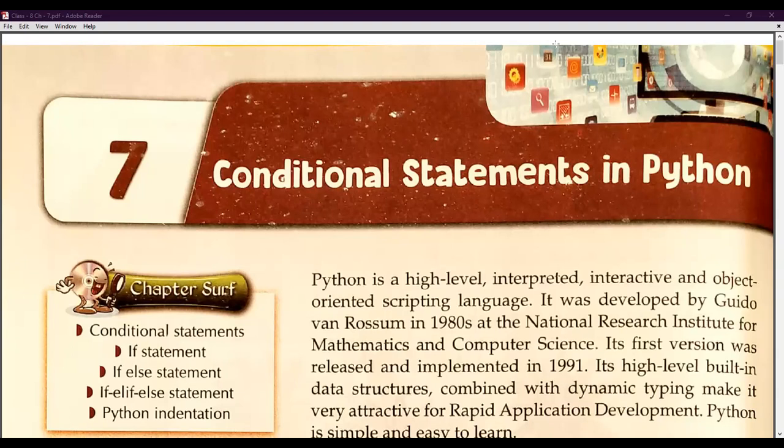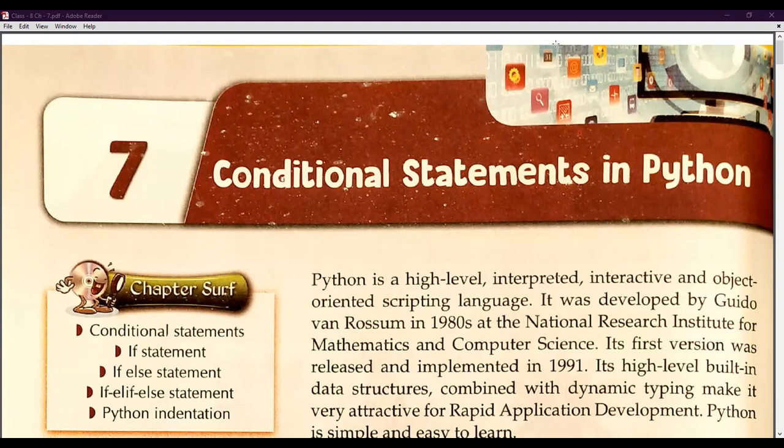And we are doing our chapter number 7, which is about conditional statements in Python. As in the previous session, I told you about the basic fundamentals of Python, how we can access it, what the variables are, what the data types are, and how many types of operators we use in the Python language. I hope that you have understood that video. And in class 7th, we have already discussed the operators, data types, and variables of Python. Now it's time to understand the conditional statements in Python.